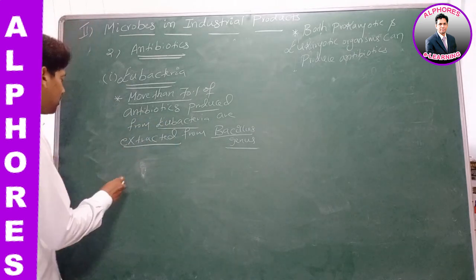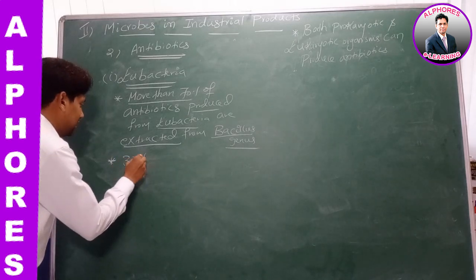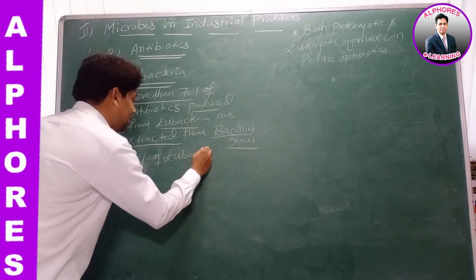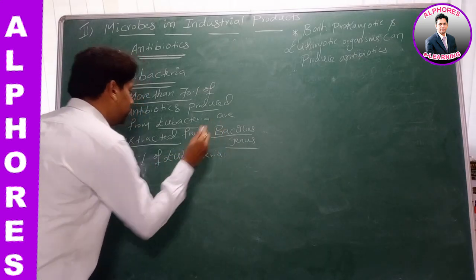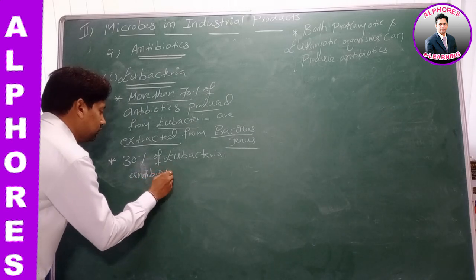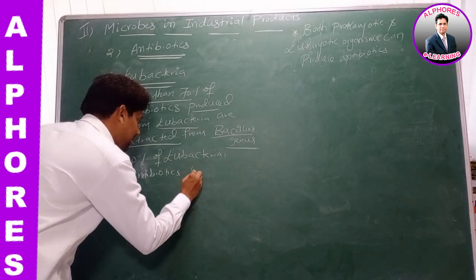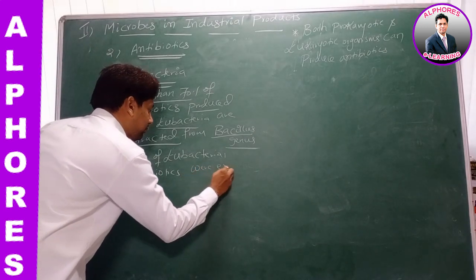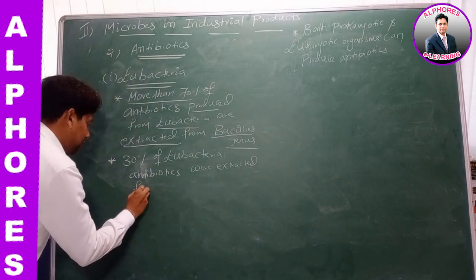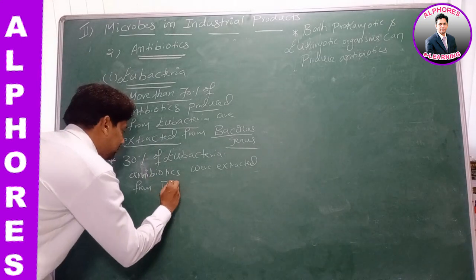Next important statement, right, 30%. How much percentage? 30% of eubacterial antibiotics were extracted from Pseudomonas.